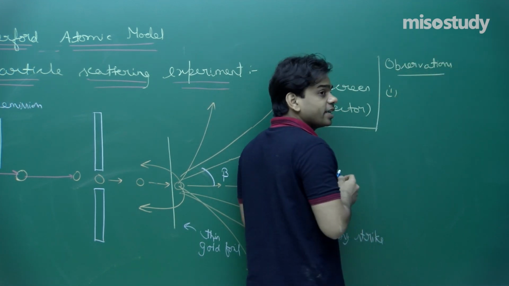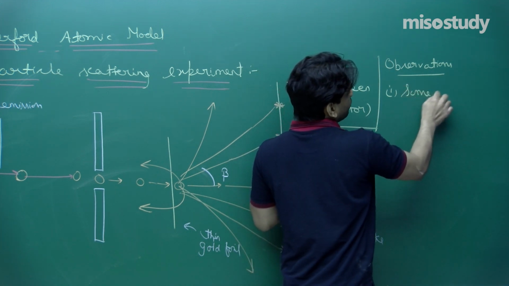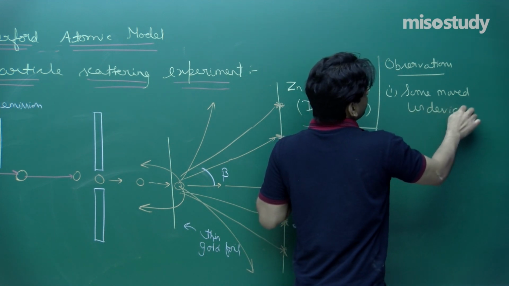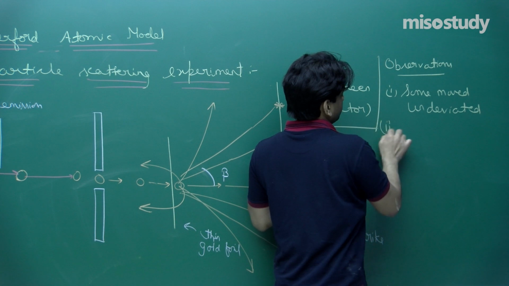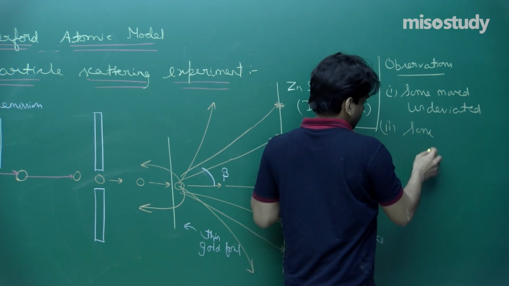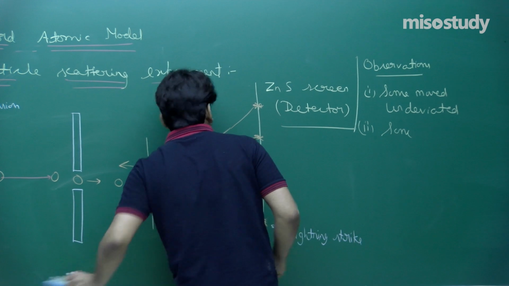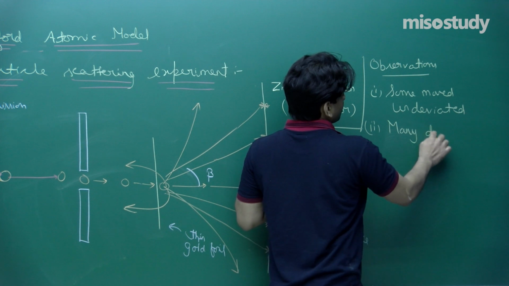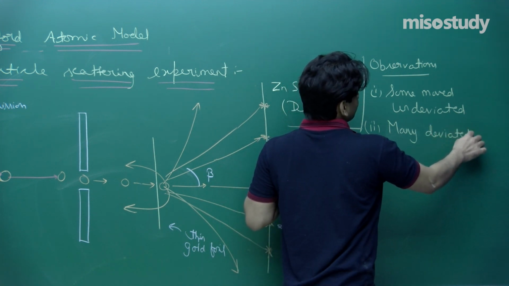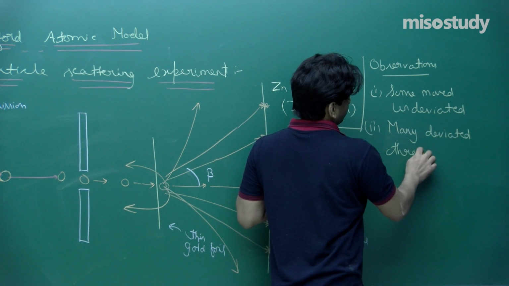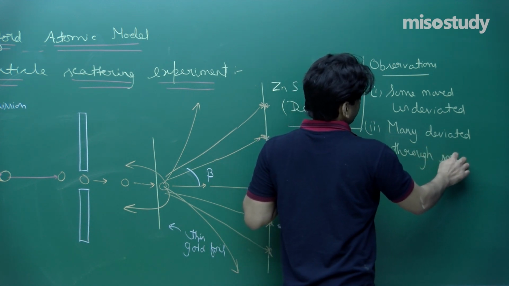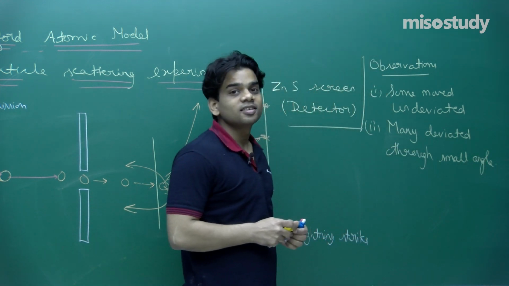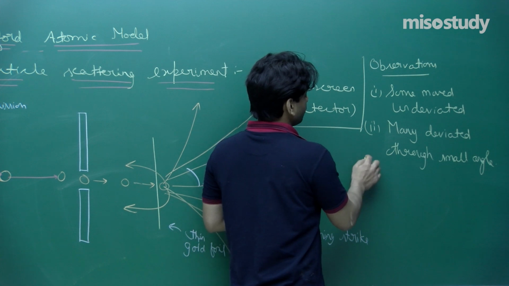In short, you can write: some moved undeviated, many deviated through a small angle, and some deviated through very large angles.